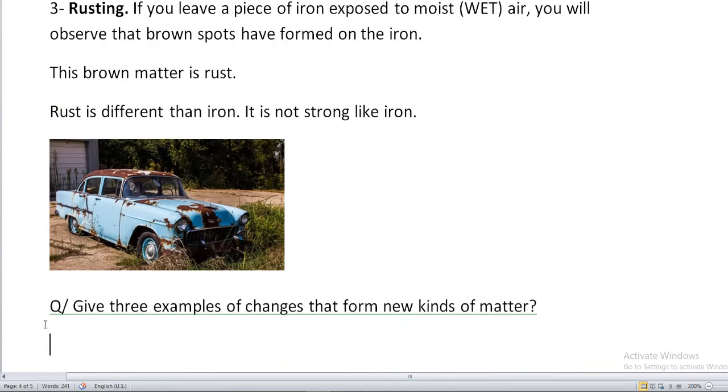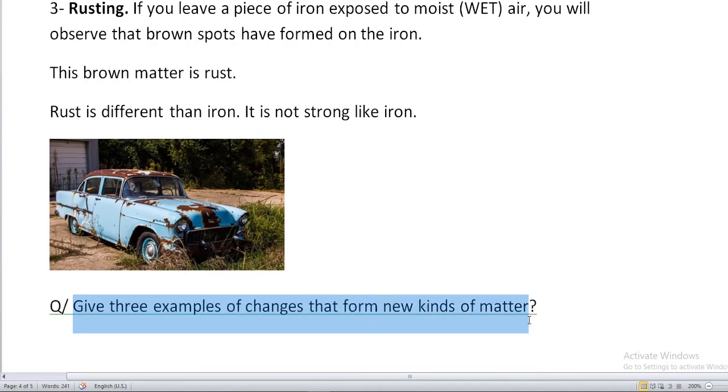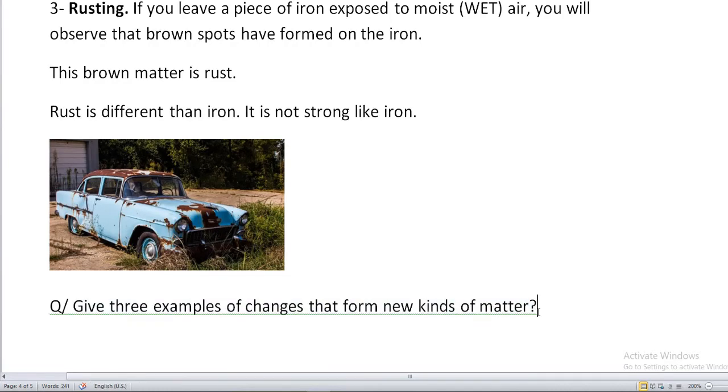Okay, here we have a question. It says, give 3 examples of changes that form new kinds of matter. I'll give you 3 examples. The first one that we studied was, let me see if you know it, I'll give you 2 seconds. Okay, the first one is called cooking. That's the first change that forms new kinds of matter, like cooking a cake.